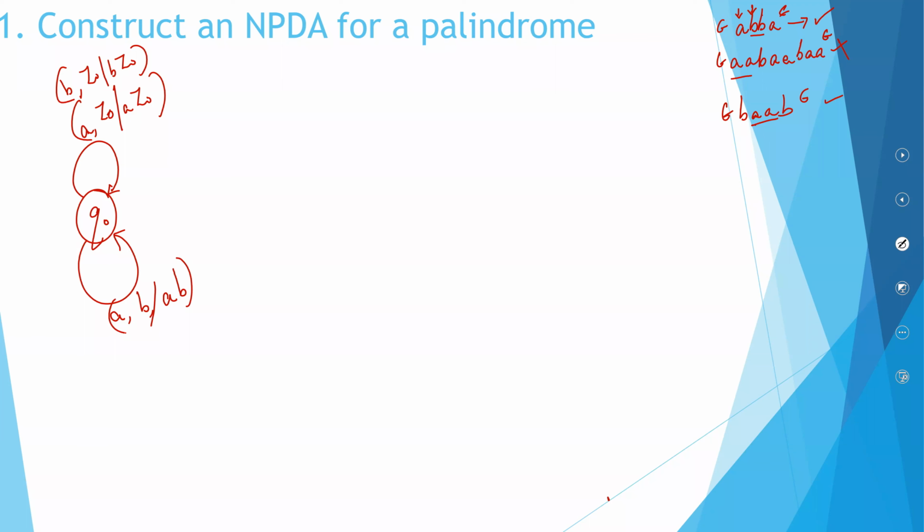The reverse case. Imagine you encounter a B and the top of the stack is A. Push B into the stack. You already have A on top. These are the normal operations. Initially, you might encounter an A. Initially, you might encounter a B. After encountering a B, you might have an A. After encountering an A, you can have a B.